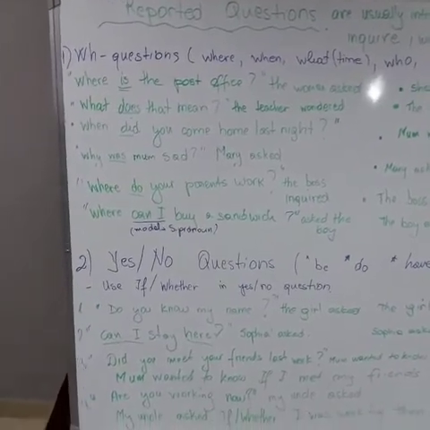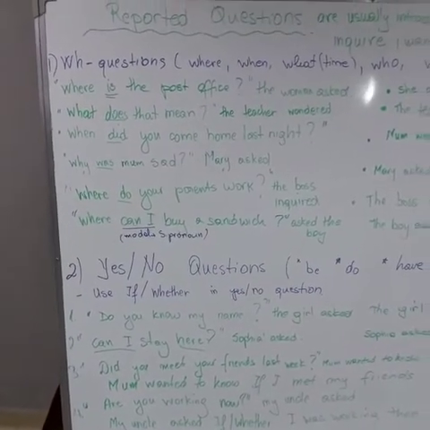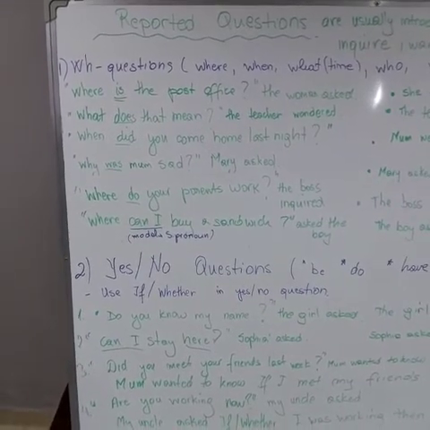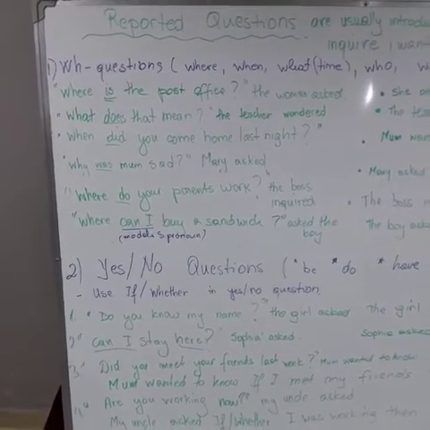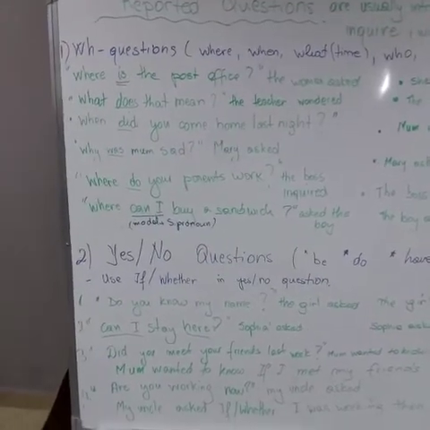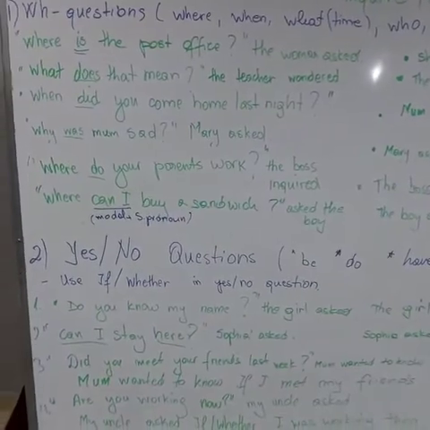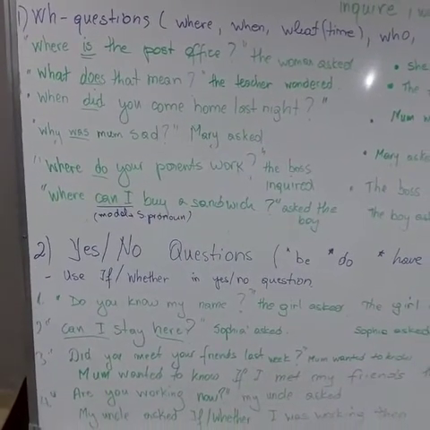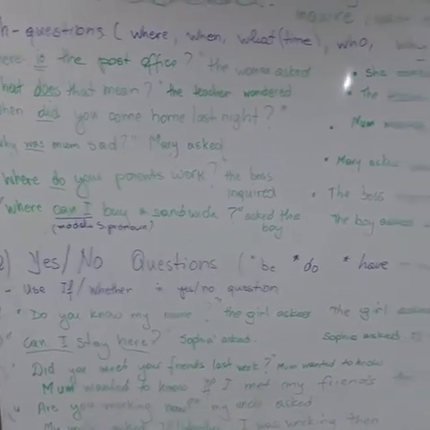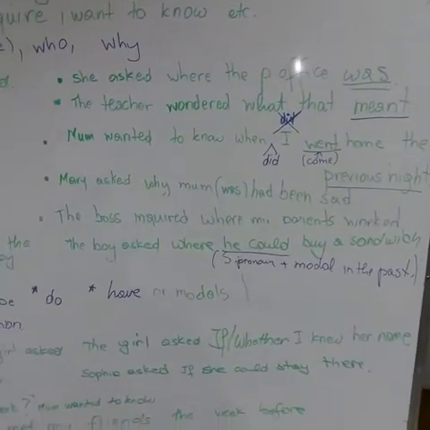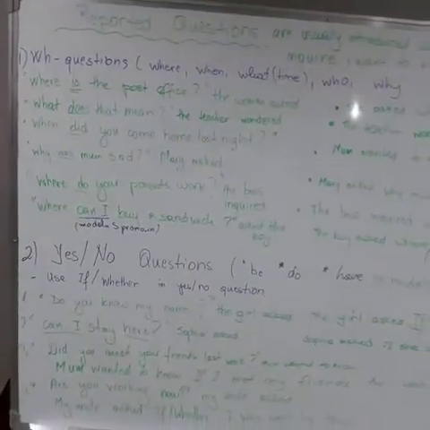Next, in this case, you are using a modal verb as a helping verb, let's say. So, where can I buy a sandwich? Asked the boy. What happens if the helping verb is a modal verb? Let's see. The boy asked where he could buy a sandwich. Don't forget to change the position and then go a tense back in time.